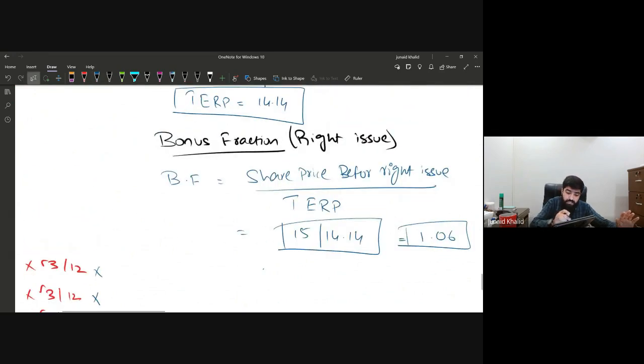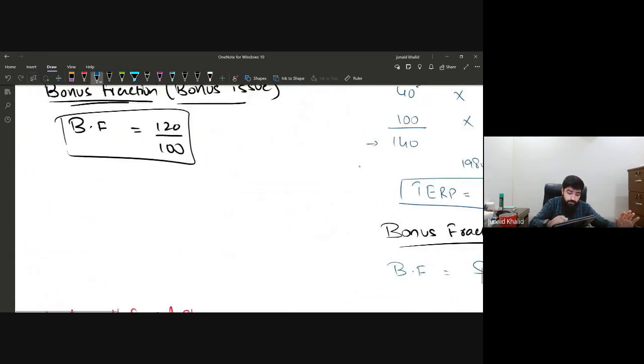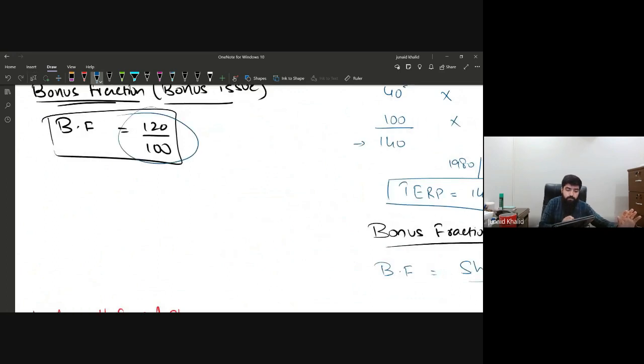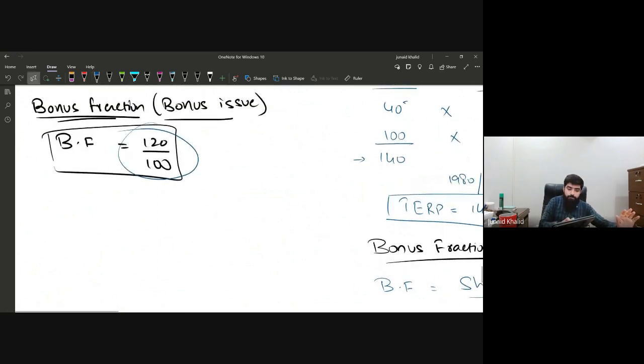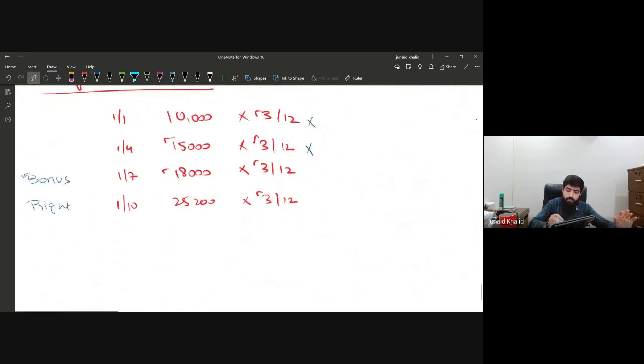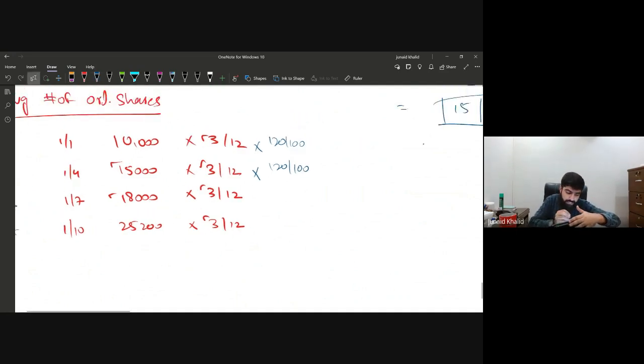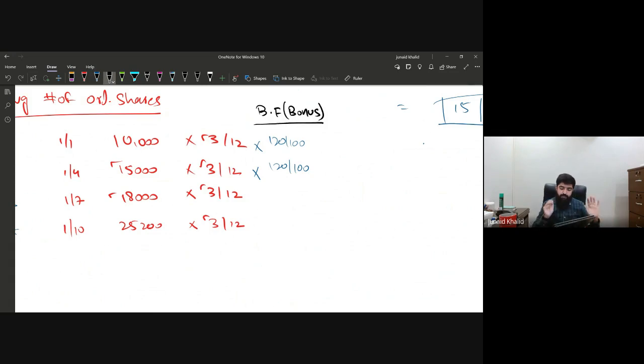We need a bonus fraction that is related to the bonus issue, and that is 120 over 100. First, we are dealing with the bonus shares. So 120 divided by 100. Now, what is this? This is basically the bonus fraction. This is the bonus fraction for the bonus issue. Okay, so we have applied it.